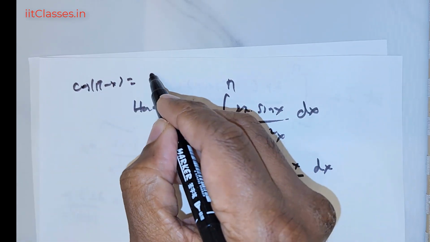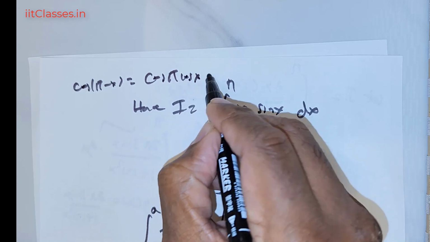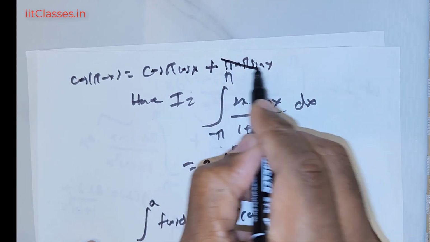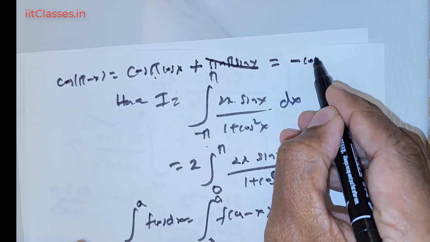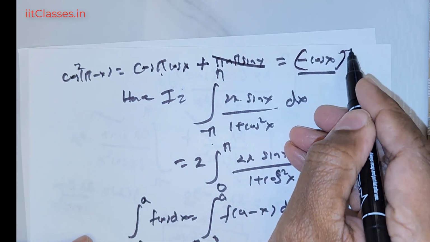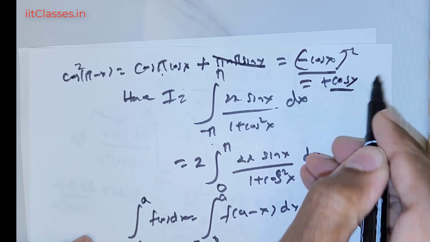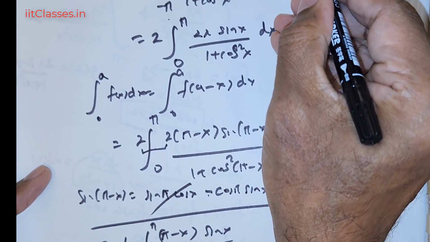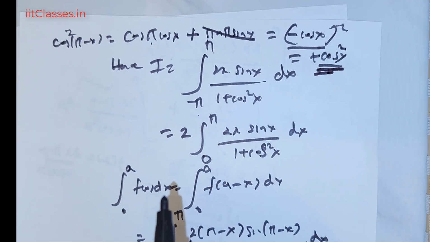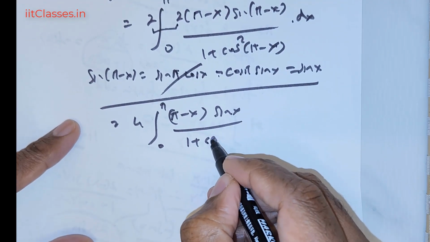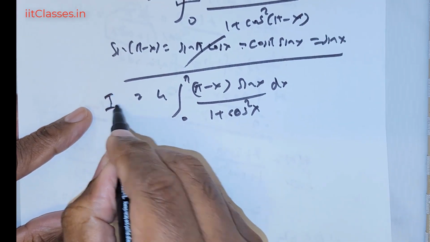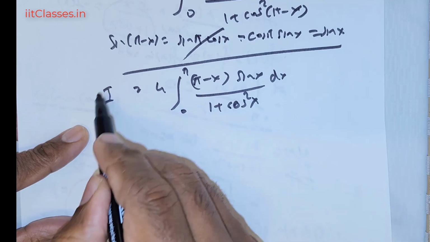Cos of pi negative x is nothing but cos pi cos x positive sine pi sine x. Okay, now this goes off. This is going to give me negative cos x, but we are dealing with cos squared of pi negative x, so this is going to be squared and you're going to get a positive value for cos x. Of course the square is there, so it's going to be 2 there. Okay, I hope you're watching this. So this is going to be giving us cos squared x times the dx. Now on the left I got I, so this is our new I.